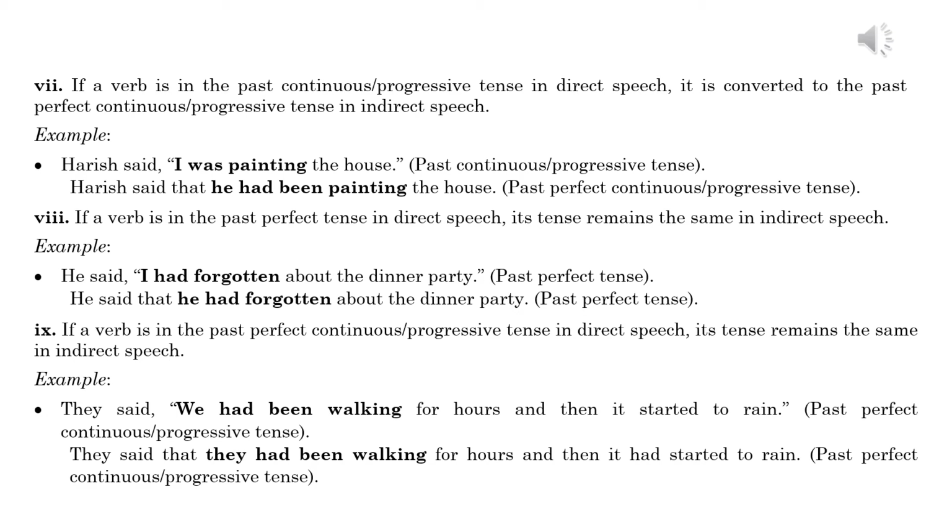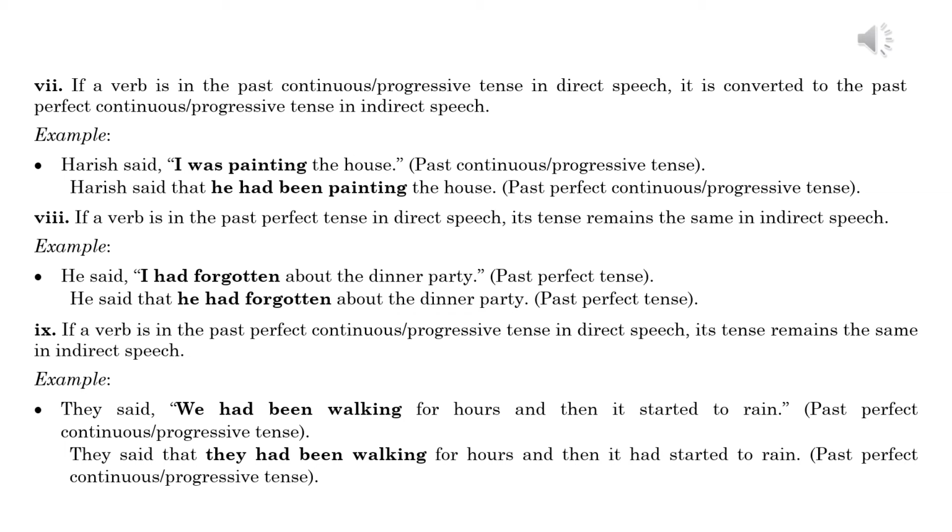7. If a verb is in the past continuous or progressive tense in direct speech, it is converted to the past perfect continuous or progressive tense in indirect speech. Example: Harish said, "I was painting the house." Past continuous or progressive tense. Harish said that he had been painting the house. Past perfect continuous or progressive tense.